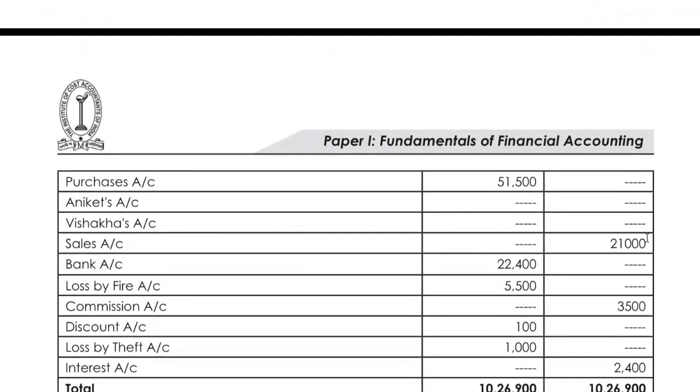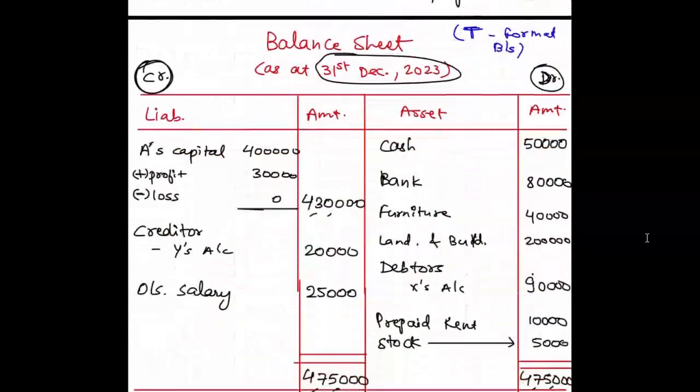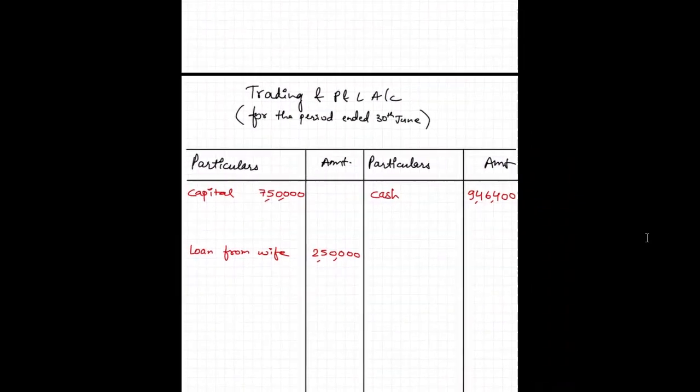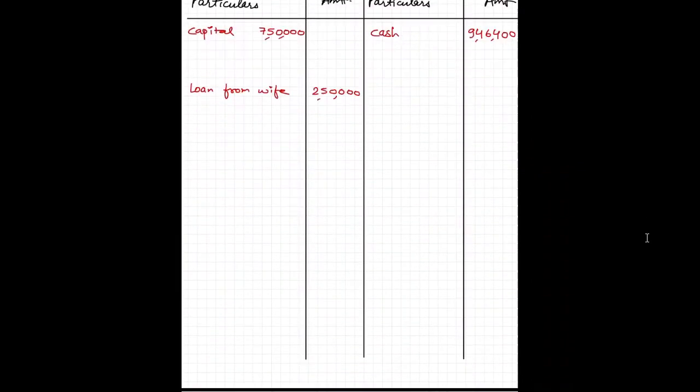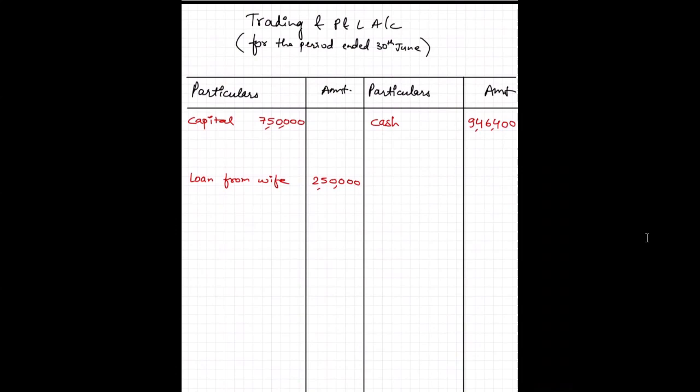Next we have purchases account and it is on the debit side, so it will go to our trading account. Oh, I have written the capital and everything into my P&L. Okay, I will just change this. So now this is my balance sheet. Obviously some perks of having technology, I can just cut and paste.